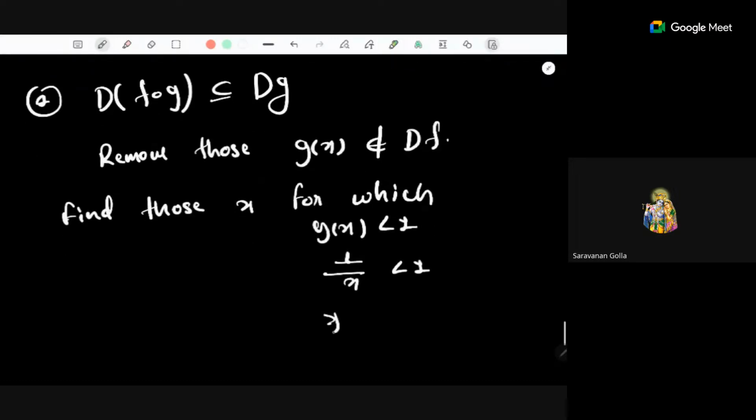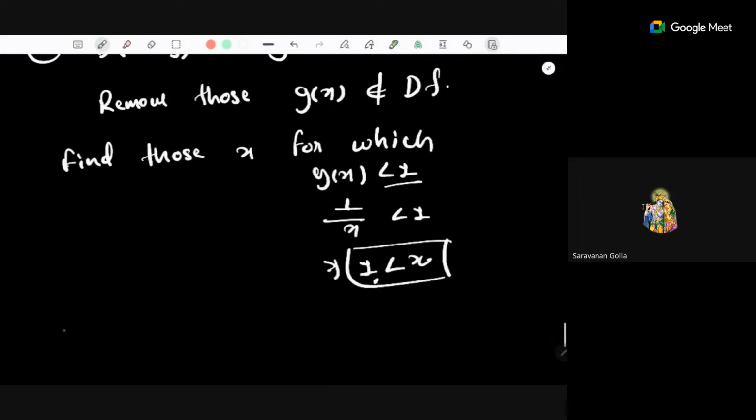So this means that x should be strictly greater than 1, right? 1 should be strictly less than x, right? That means x should be strictly greater than 1. So if you take any x which is strictly greater than 1, then this g of x will be strictly less than 1. Okay, so this is something reverse.